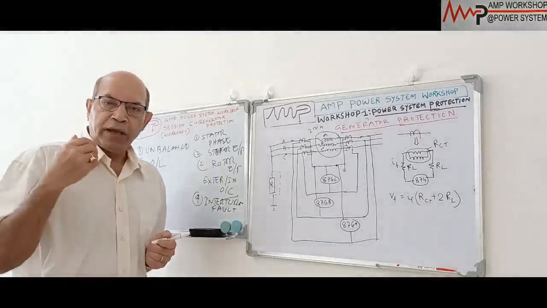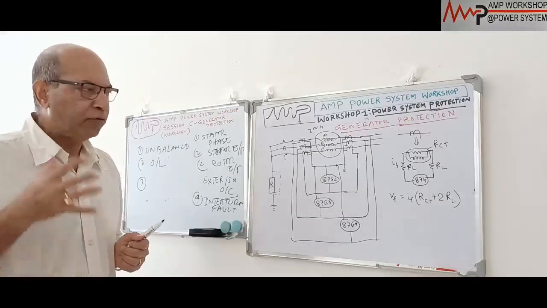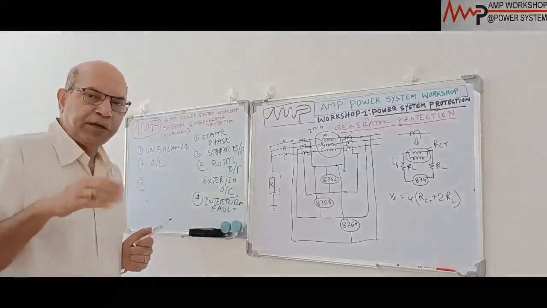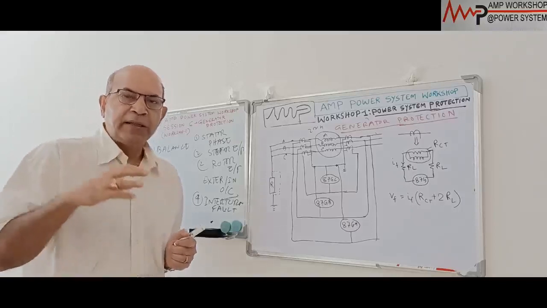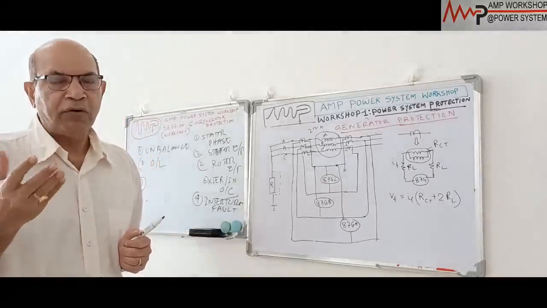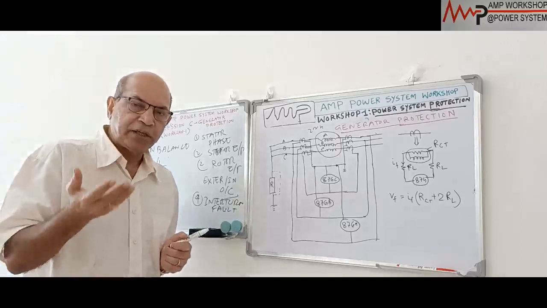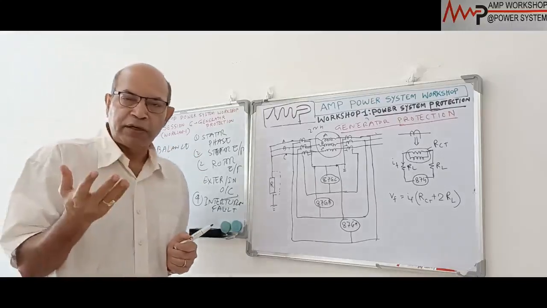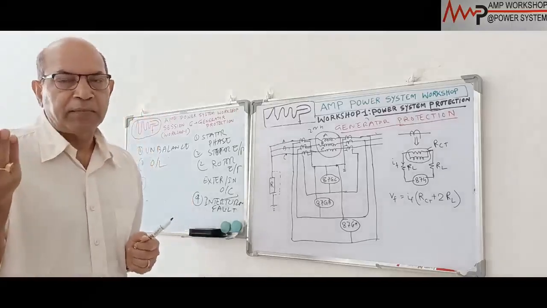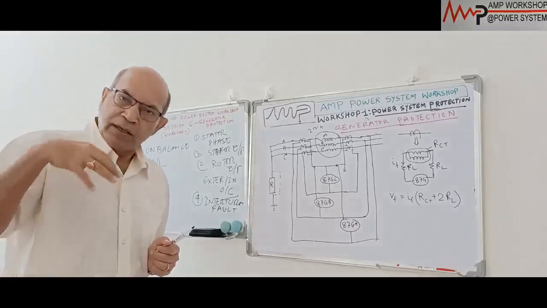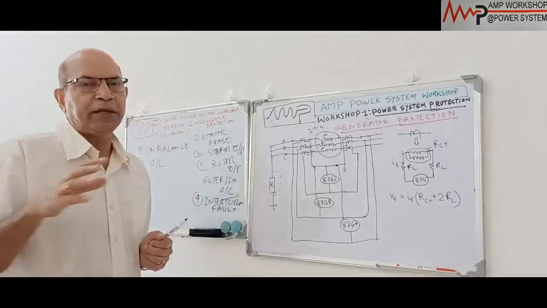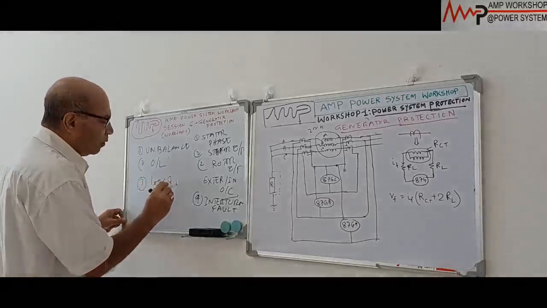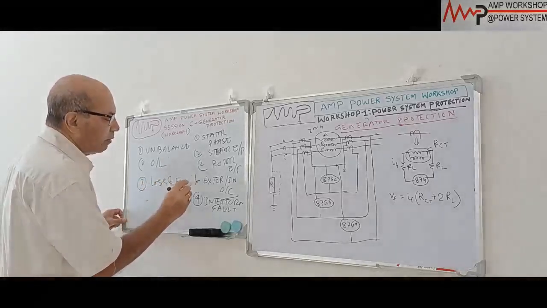Then there could be the excitation. We said that excitation is given for maintaining the voltage and feeding the KVR. This excitation can suddenly get lost or it can be reduced. In case of excitation loss, the machine will not be able to produce the required KVR or required voltage. So that is also an external situation. It is not a fault, but it is due to operating condition. That is a loss of excitation. Loss of excitation is also an abnormal operating condition.